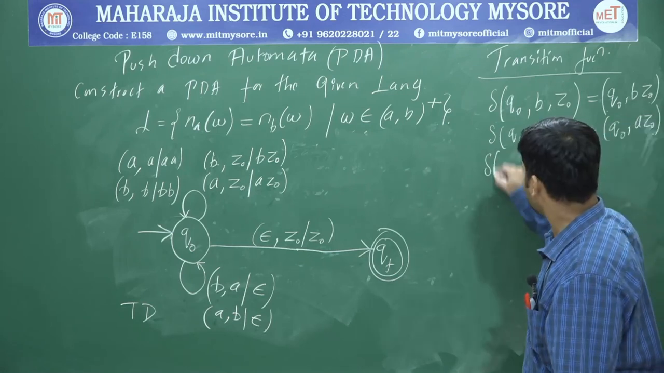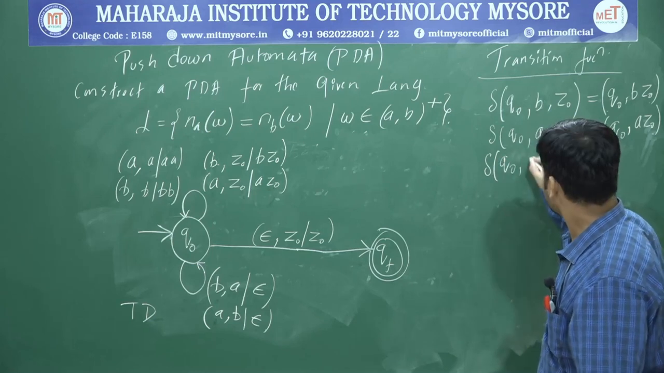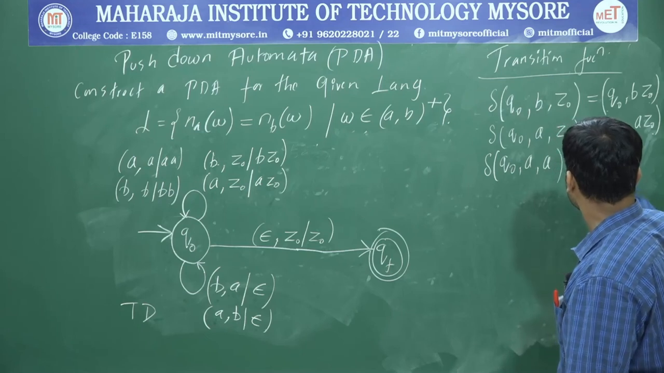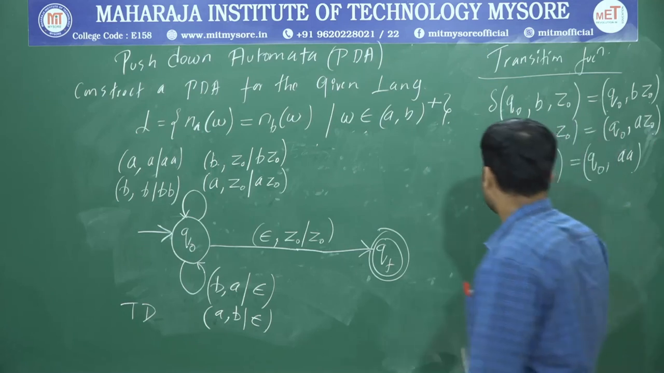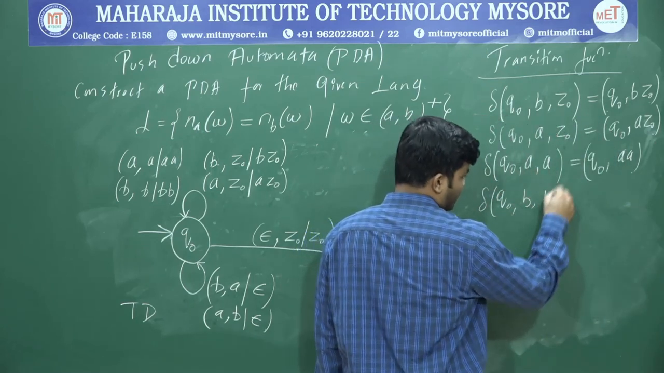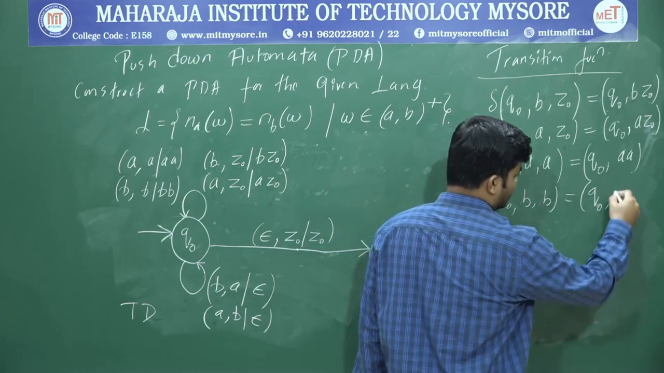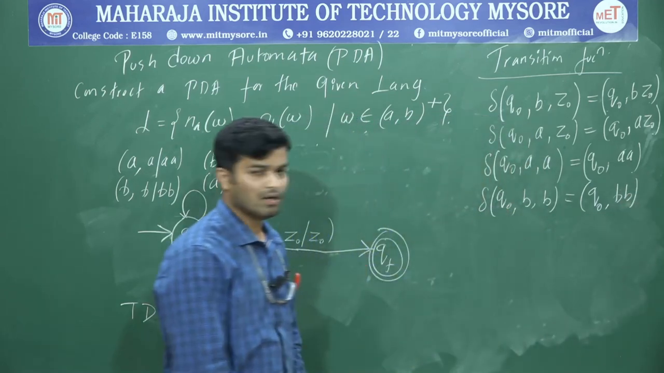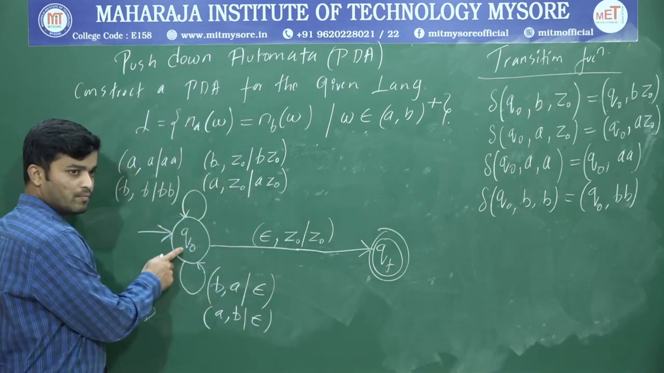So what is the next transition? Delta of Q0, A comma A is equal to, again I am going to maintain the same state Q0 comma A. Okay. So next, delta of Q0 comma B is equal to, I am going to maintain the same state, that is BB. So the meaning is, whenever I get the same symbol, I am going to perform a push operation and I will return to the same state Q0.